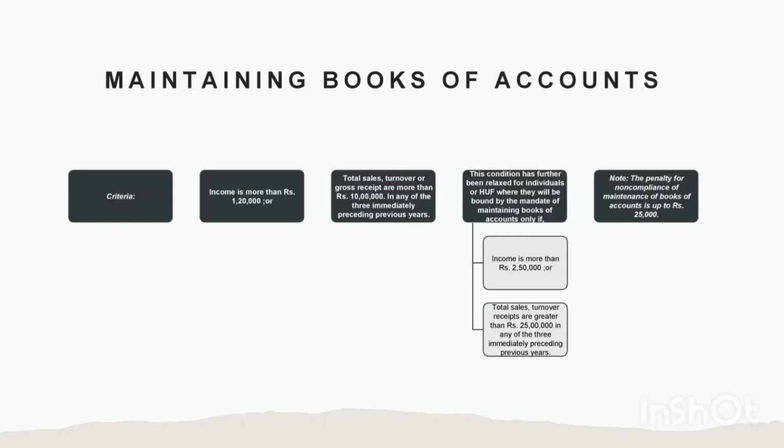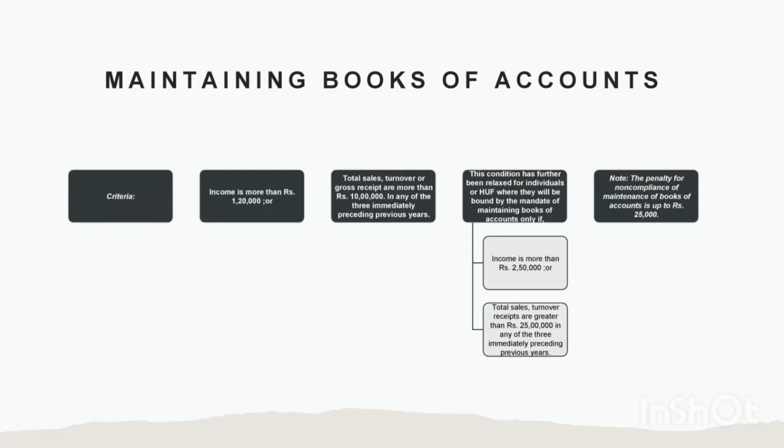This condition has been relaxed for individuals and HUF, where they will be mandated to maintain the books of accounts only if income is more than 2.5 lakhs or total sales, turnover, gross receipts are greater than 25 lakhs in any of the three immediately preceding previous years. And if you fail to comply, there is a penalty too. If you have not maintained the accounting records which you should have maintained as per the law, you would be liable for a penalty of up to 25,000 rupees.